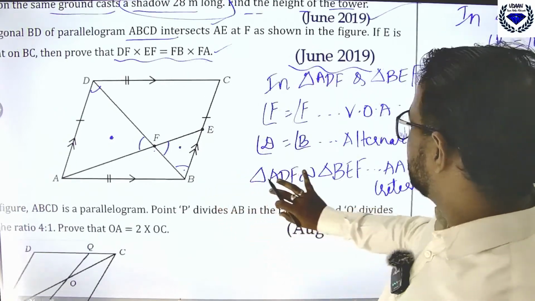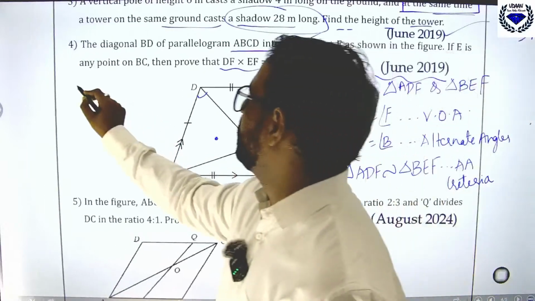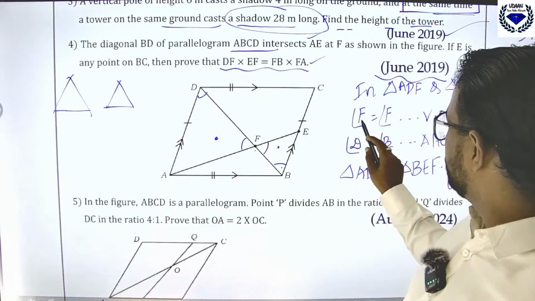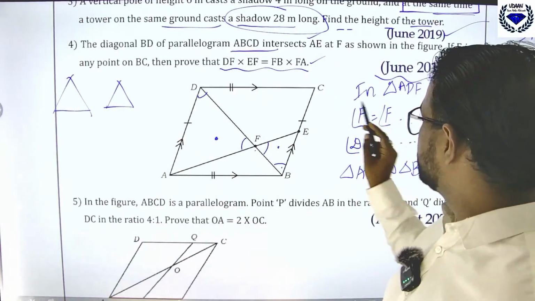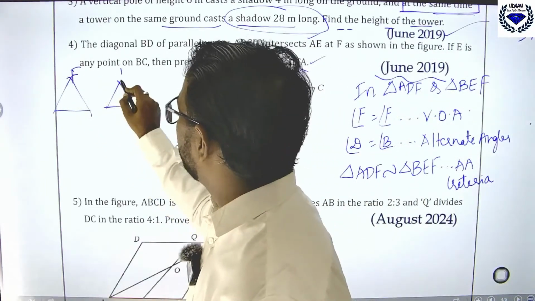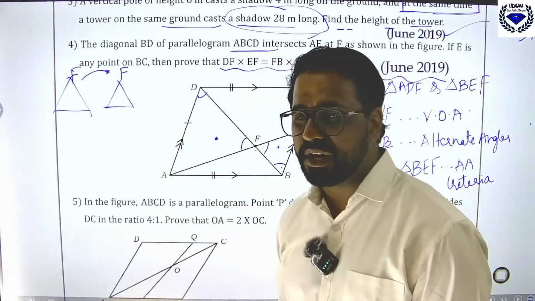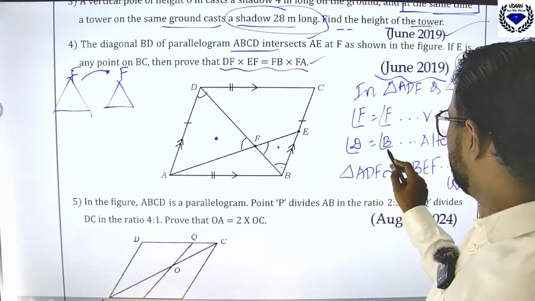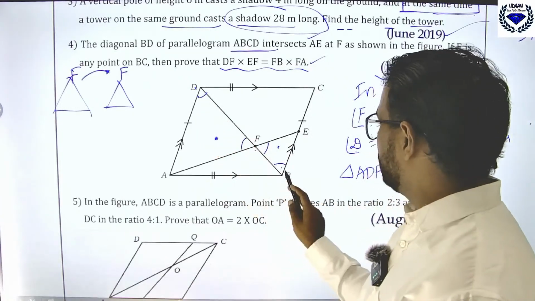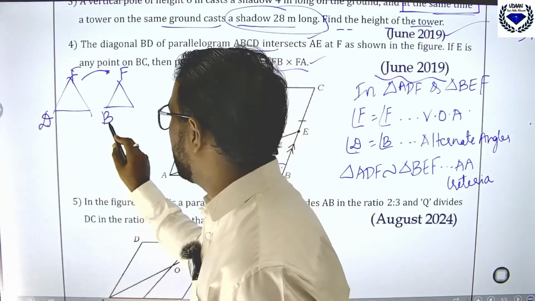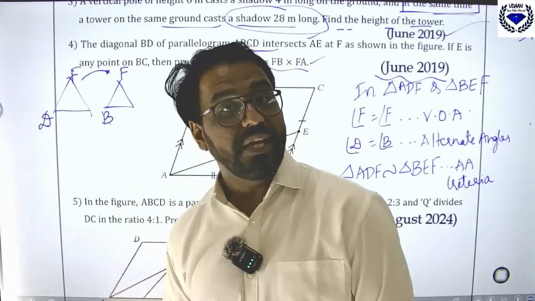If they are similar, try to write them separately. What is similar with what? F is similar with F. The corresponding angle of F is F. Then D and B. Angle D and angle B are equal. That means angle D is equal to angle B. The corresponding angle of D is angle B in this case.